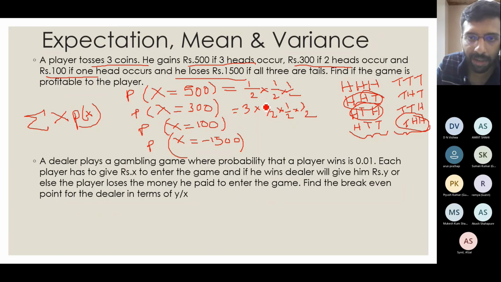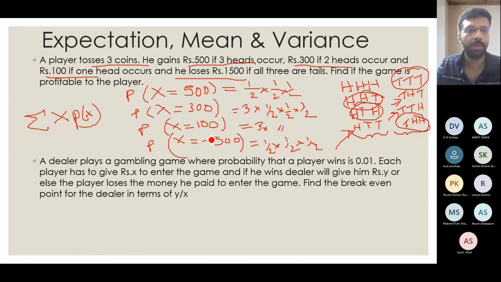So 1 head can come in which all cases? 1 head can come in this case and this case and this case, right? 3 cases again. So that will be again same as this, 3 into 1 by 2 into 1 by 2 into 1 by 2. And the probability that no head comes up is only once, only in the all 3 are tail case. So that will be 1 by 2 into 1 by 2 into 1 by 2.